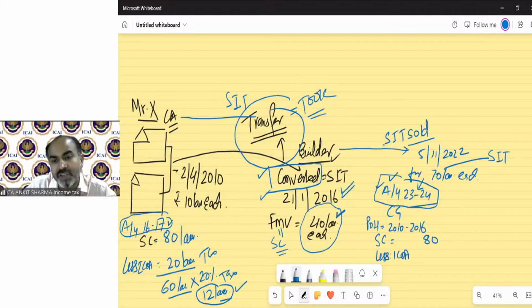indexed cost of acquisition. See carefully. The cost is 20. And now the transfer year index needs to be taken in the numerator. Because we always take 331 in all questions, a student in a hurry may take 331 here also. That will be wrong, because we need the transfer year index here.